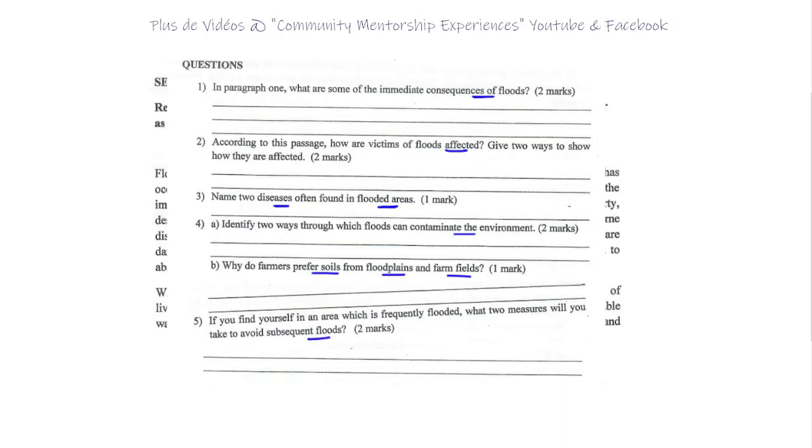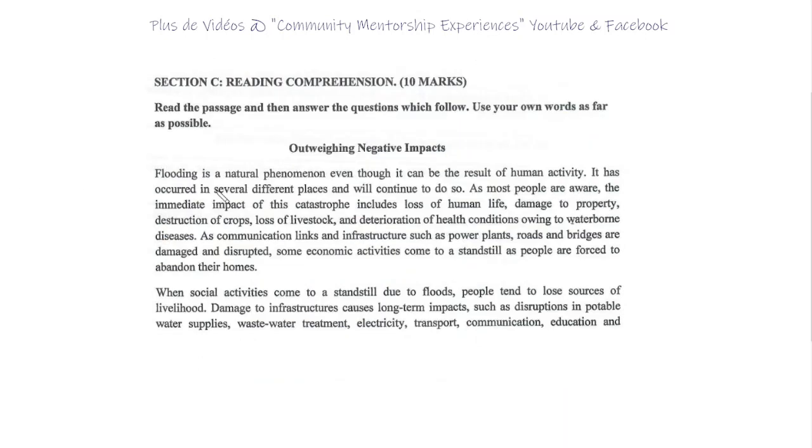So we're talking about floods and consequences of flood. Outweighing negative impacts. That's an interesting title. Flooding is a natural phenomenon, even though it can be the result of human activity. It has occurred in several different places and will continue to do so. As most people are aware, the immediate impact of this catastrophe includes loss of human life, damage to property, destruction of crops, loss of livestock, and deterioration of health conditions owing to waterborne diseases.